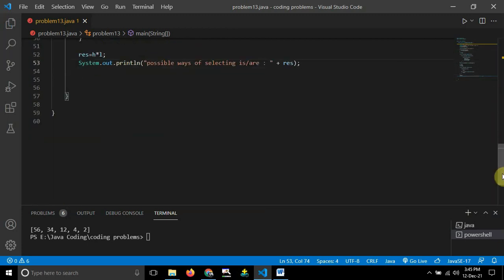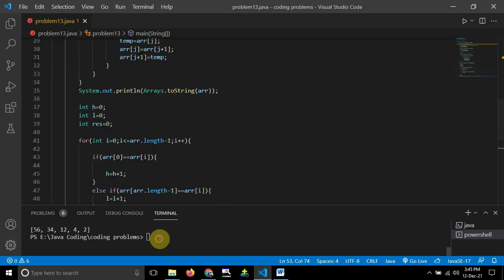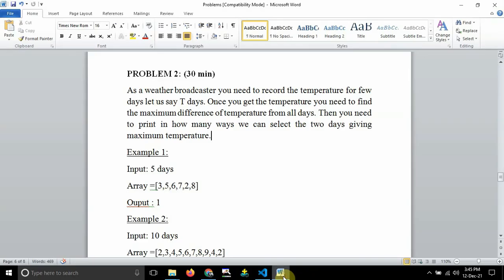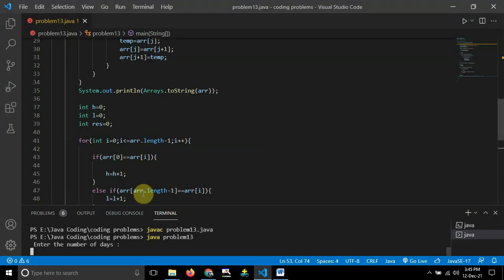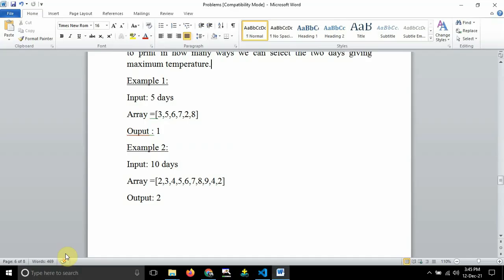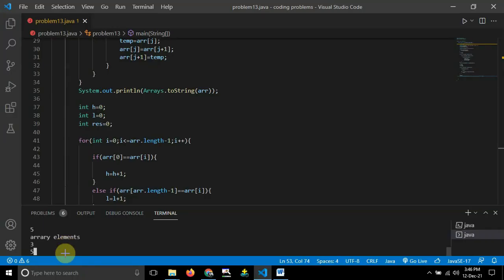I have written this code, and let us check whether it is working fine or not. I'll just compile this. Yes, it is compiled. Now I will run it, and I will take the input which they have mentioned in the problem. The number of days is 5, and the elements are 3, 5, 6, 7, 2. You can see I have entered the elements here.